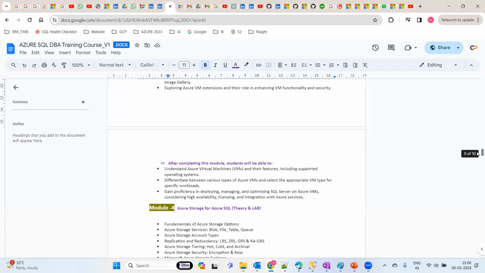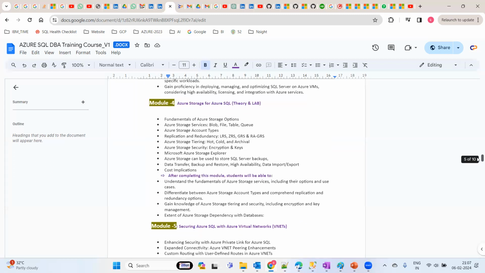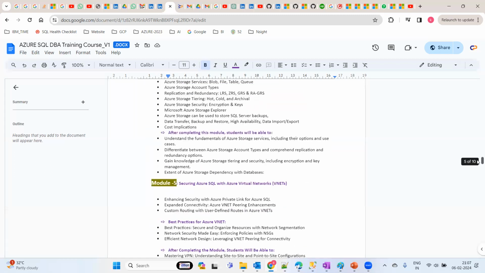And module 4 is basically where you are going to learn about the storage concept as well. We are just going to learn about Azure SQL, but as part of any migration you want to store your data, so storage is a crucial part in a cloud landscape. So with respect to Azure SQL, how much extent we are going to cover, that is all based upon real-time use case scenarios, and we have included it in this entire course curriculum.